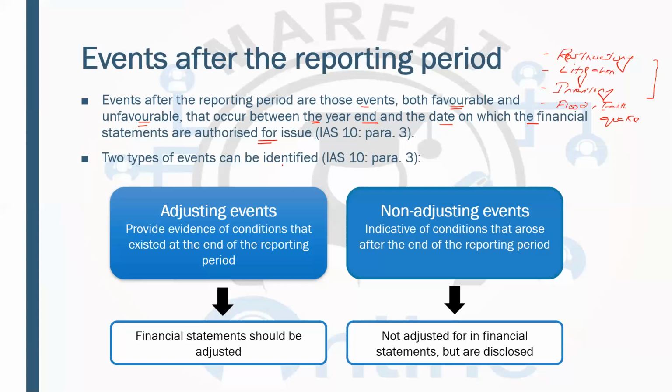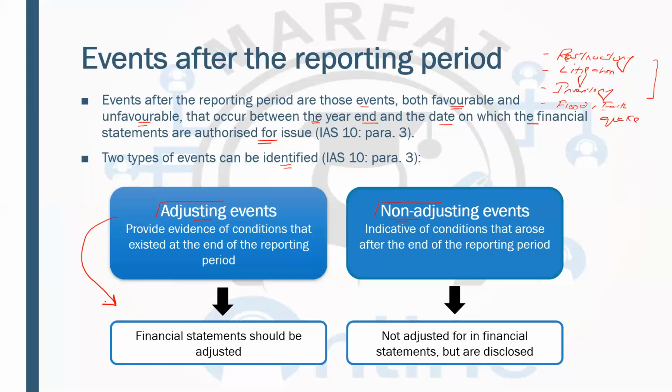So two types of events can be identified: adjusting events and non-adjusting events. Now, what do you think when you are reading the name adjusting events? Adjusting means that you will be recording those events in the current year financial statements, because the name suggests these events should be adjusted.